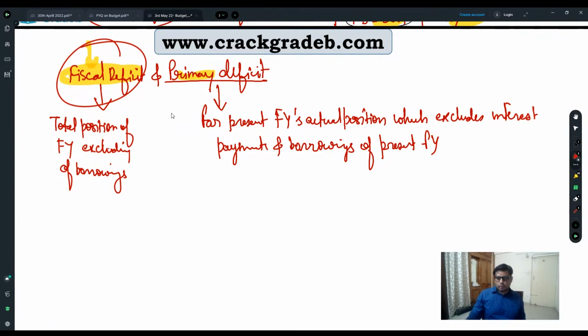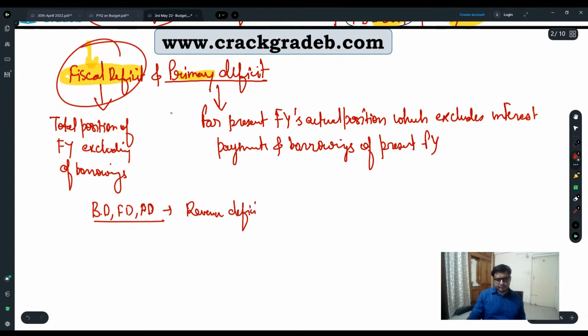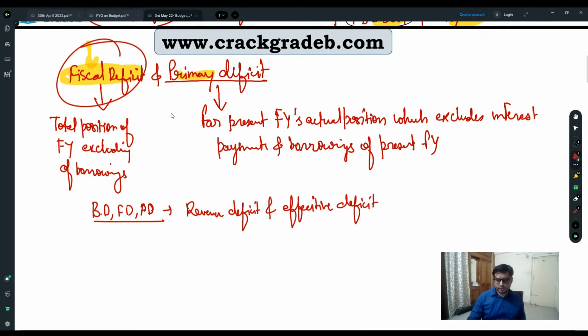Okay, so we have understood three things till now: BD, then FD, and PD. Now we have to understand what is revenue deficit and effective revenue deficit, right? What is revenue deficit and what is effective revenue deficit?